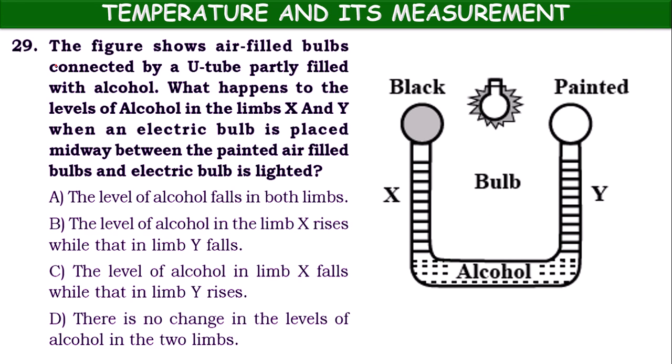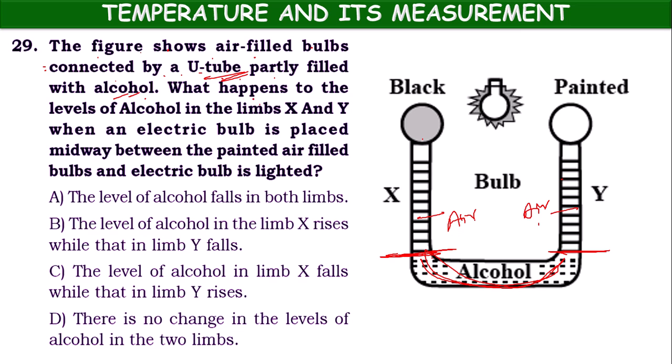Next, 29th. The figure shows air-filled bulbs connected by a U-tube, partly filled with alcohol. We are having a U-shaped tube here. It is partly filled, from here to here, with alcohol. Above the alcohol we will be having air here, and here also we will be having air.